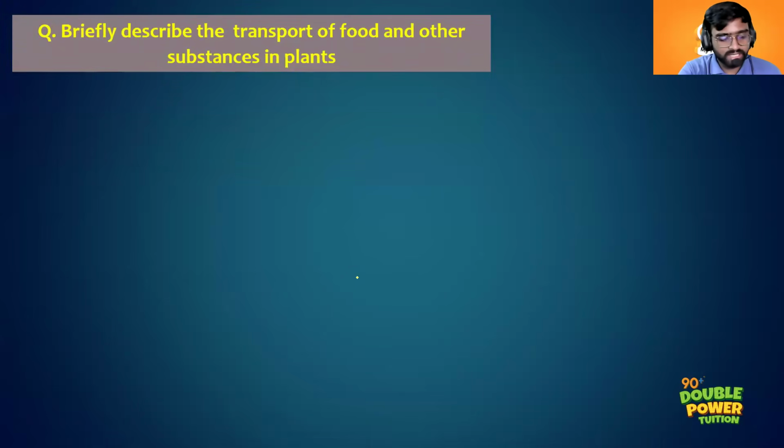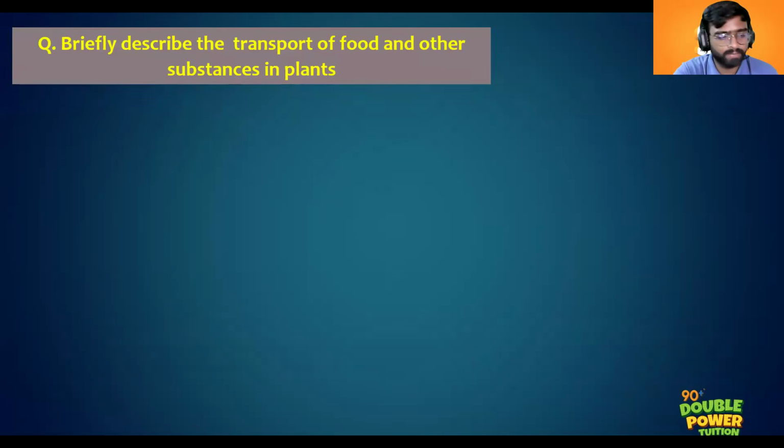This is a long answer type question, so you can take your time. I will give you 5 minutes to write the answers. Briefly describe the transport of food and other substances in plants. You have to mention at least 3 to 4 points. Very important question. After you have completed writing down the answer, please let me know.